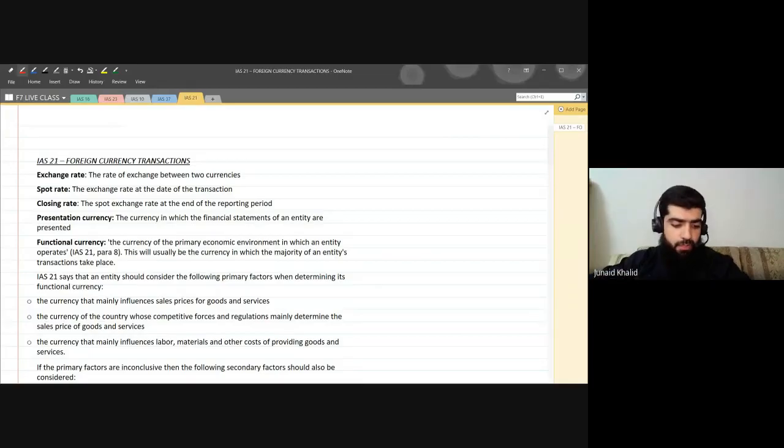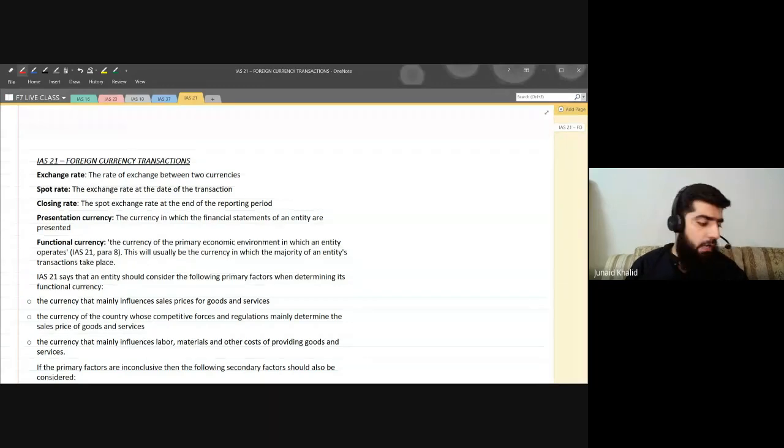Today we are going to start with a new standard, a new chapter. The standard that we are starting is IAS 21, that is foreign exchange, foreign currency. First we will discuss, as usual, the exam importance. We'll discuss the exam weightage, how the standard could be tested, and then we'll look at the scope of this standard. So what is IAS 21?